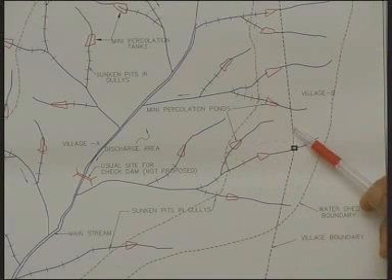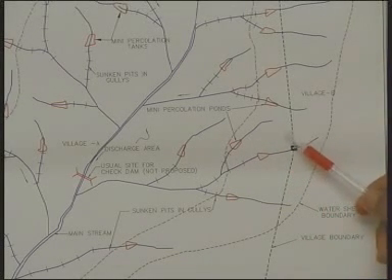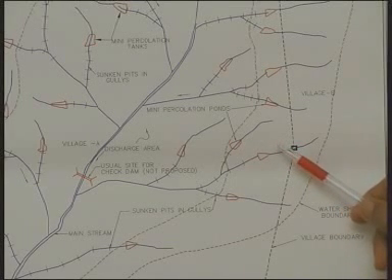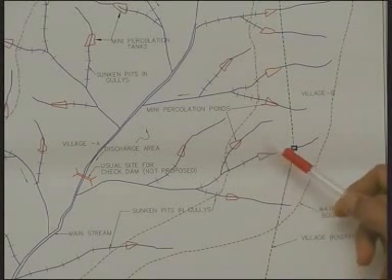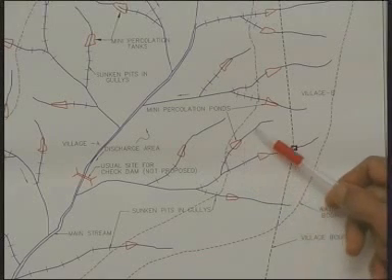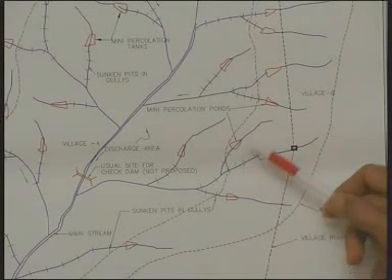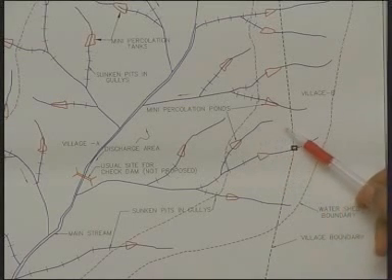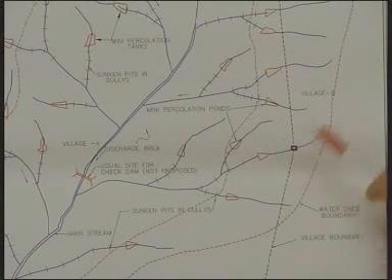That means this area would be contributing for the flow in the stream, whereas this area would be contributing for flow into this stream, and this is the ridge boundary between these two streams.